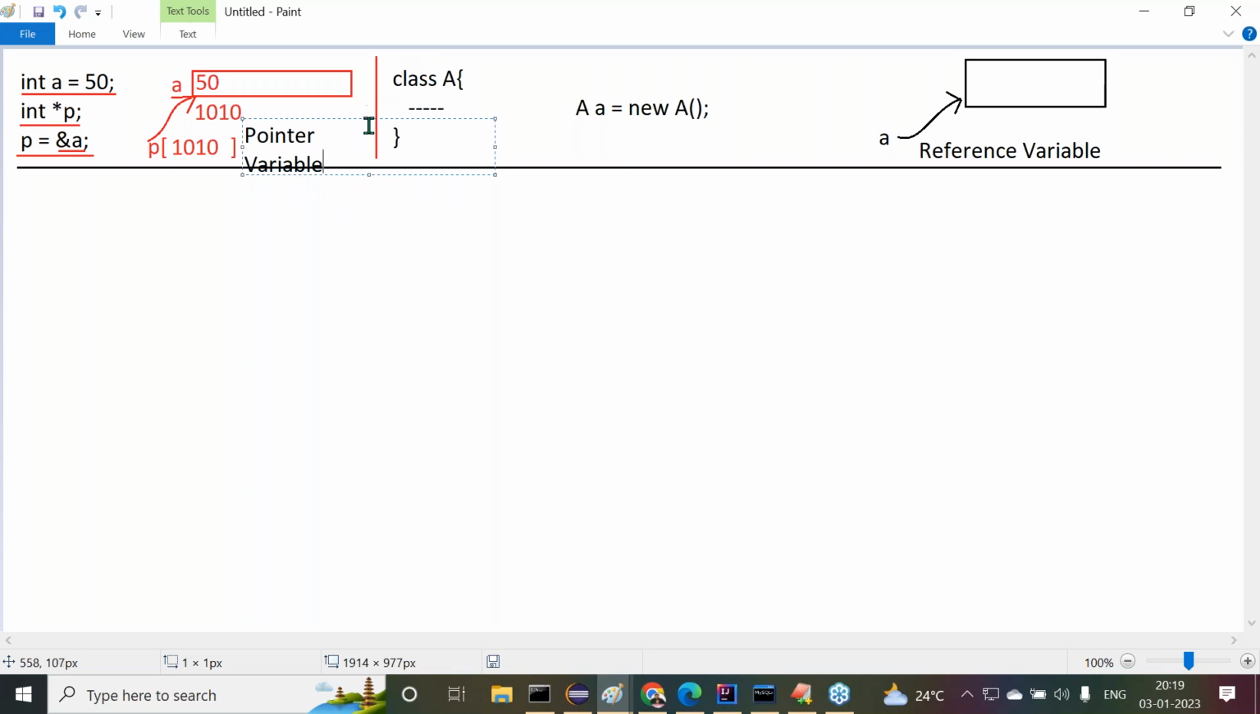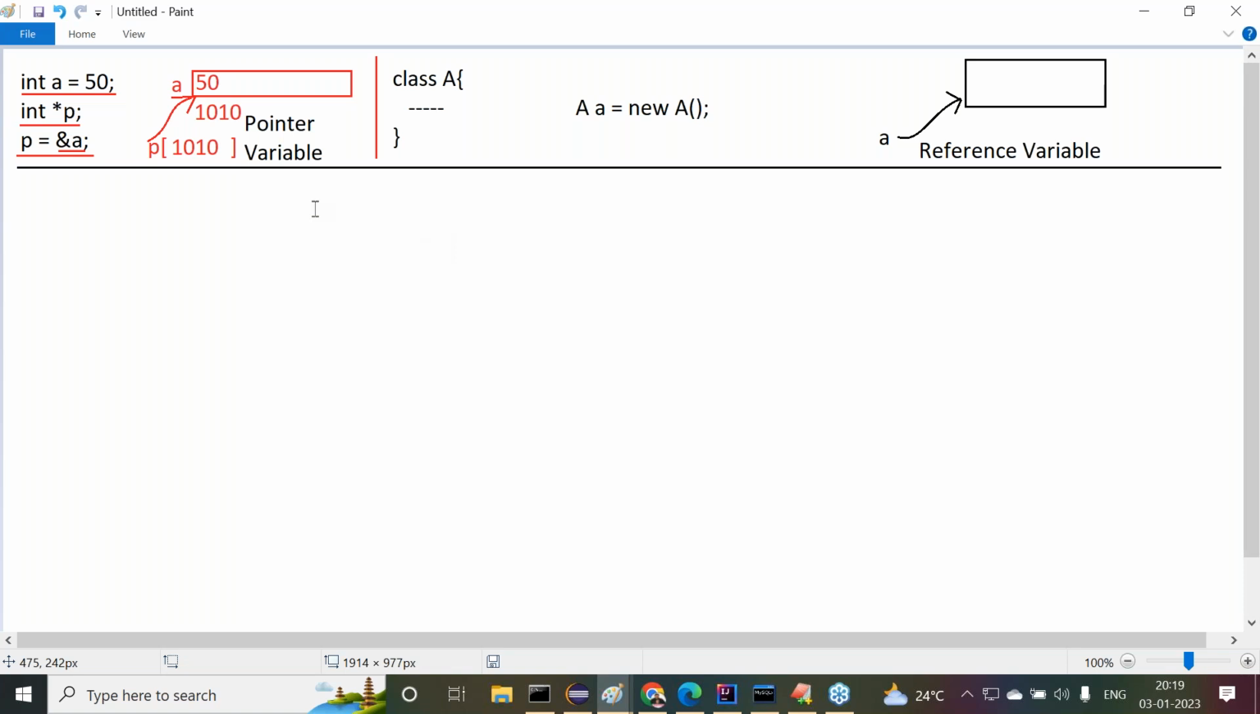Observe carefully. So here my question is: in C and C++, a variable is referring to a block of memory, so that variable is a pointer variable. In the case of Java also, when we create an object for a particular class A, automatically here also a variable is referring to a block of memory. So why don't we call this variable a pointer variable? How can we say pointers are not available in Java? Understand my question here? Clear?